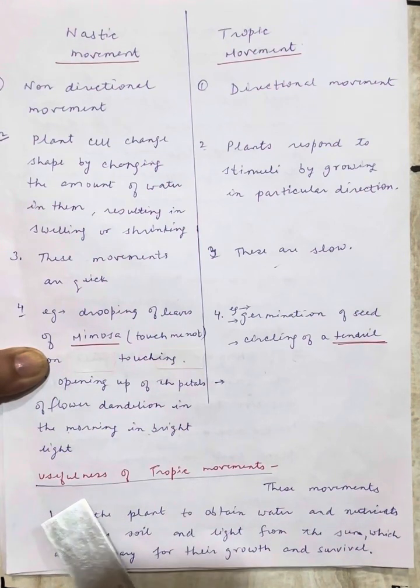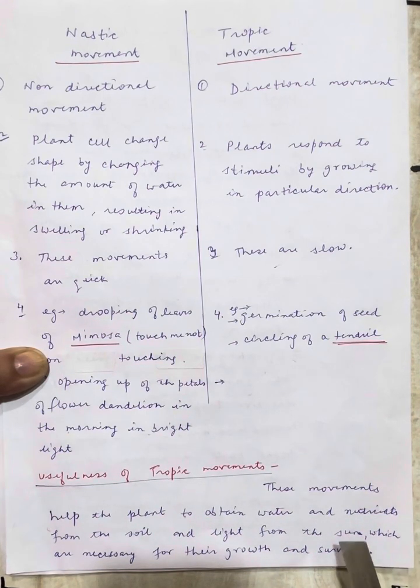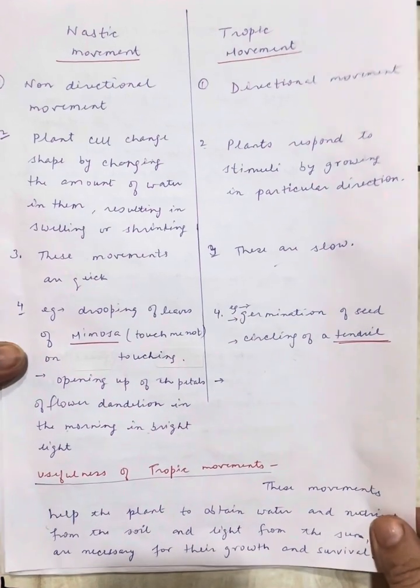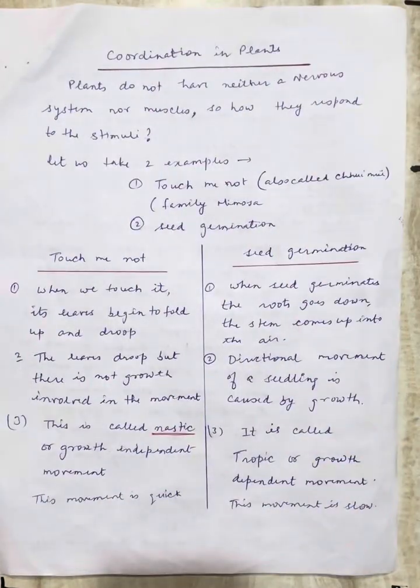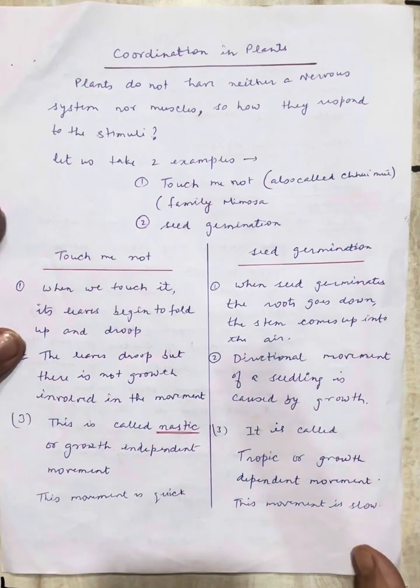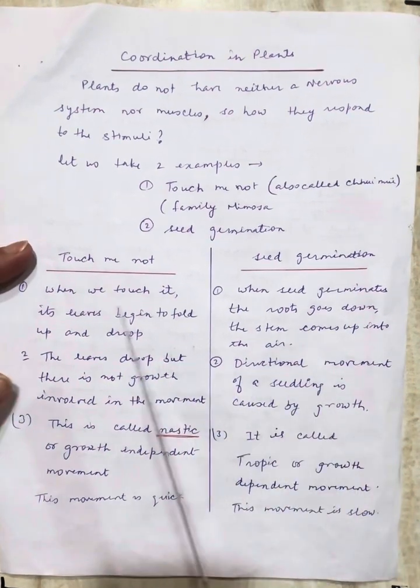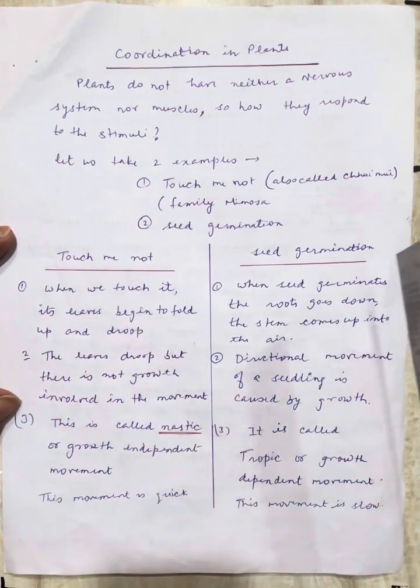So tropic movements are helping the plants, and in the same way the roots are growing towards water and growing away from the sunlight, so they are negatively phototropic, and positively hydrotropic. So that way they are getting water from the soil, and this is also very helpful for the plants. Okay, so both the movements are important. Next, I'll discuss the case of these two, like touch me not and seed germination.